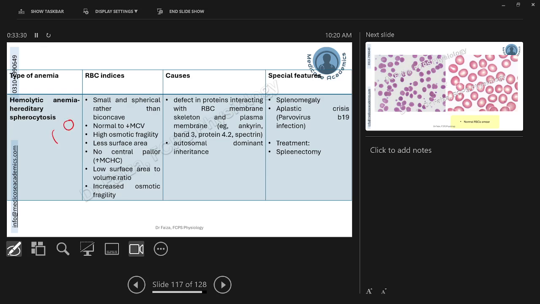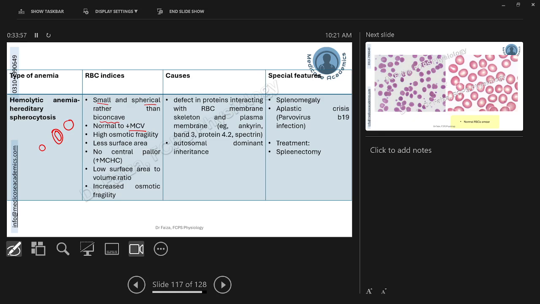Normally, the RBCs are oval shaped and biconcave, but in hereditary spherocytosis, they lack this concavity. Rather, they become small and spherical. And this is because of the defect in the membrane proteins. Now, what is the ultimate impact of this? They have low MCV, their size has reduced.